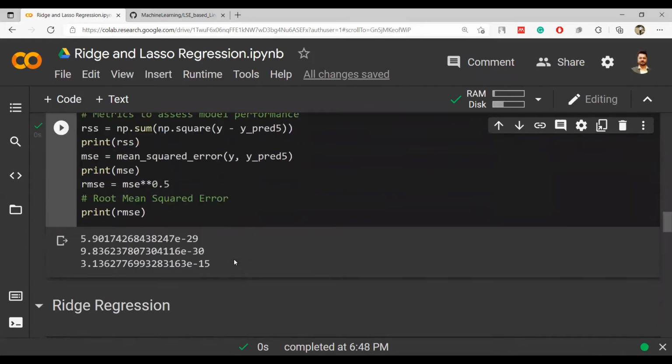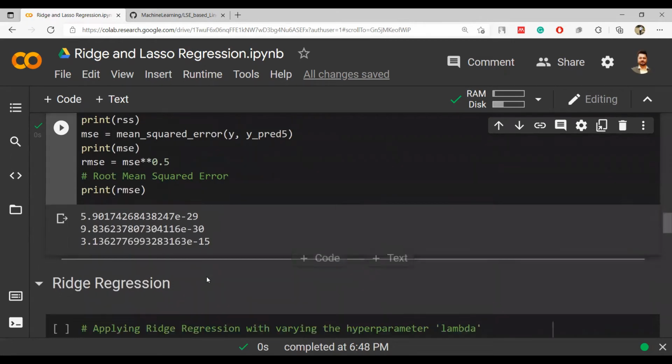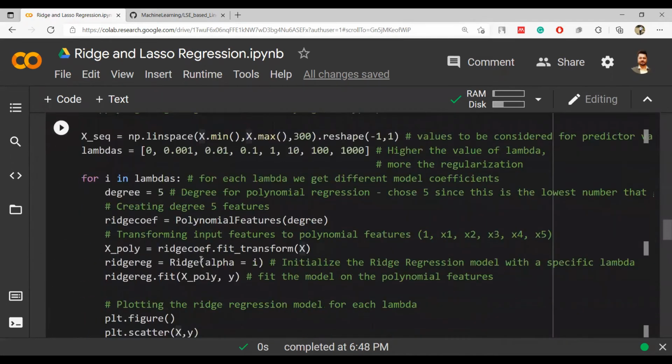Now I want to implement ridge regression. Ridge regression will help me to reduce the value of the beta that is with each term. We will be giving different kinds of weightages to x raised to power 1, x raised to power 2, up to x raised to power 5, so all those numbers having beta 1, beta 2 up to beta 5. Those beta values will help us to reduce the weightage of x raised to power 5 or maybe x raised to power 4, depending on the situation. But in ridge regression, we are only shrinking the value. We are not making anything zero. We're just going to shrink it. So for that, this is how it is being done.